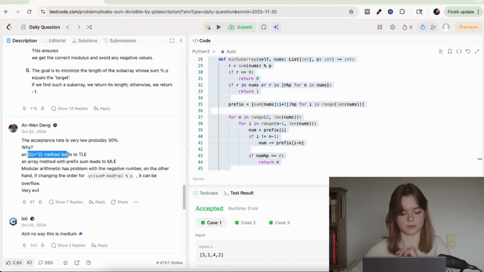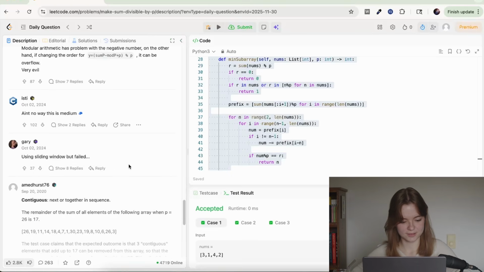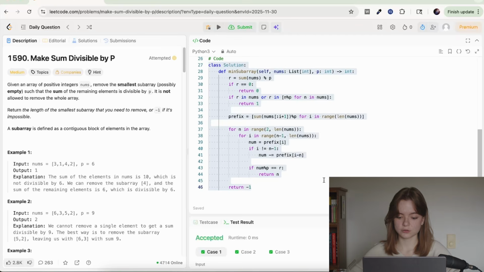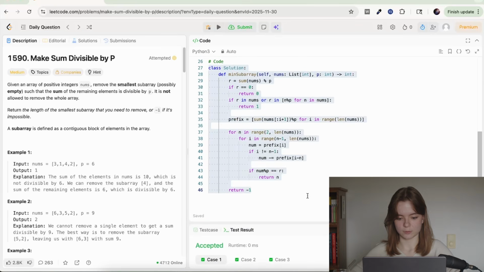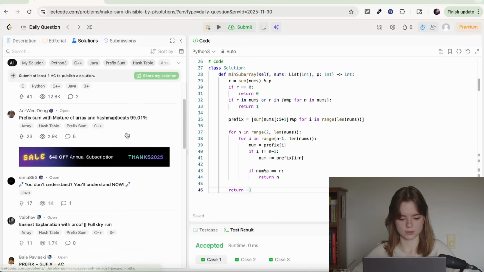An O of n squared method leads to time limit exceeded, yes. An array method with prefix sum leads to, what's Emily? Oh, memory limit exceeded, yeah. Honestly, people are saying this is not medium, and I agree, because I think my solution does work. It's just that for this particular question, LeetCode does want a certain optimal solution, without which it won't even accept my code. I'm still not really understanding the whole idea of using a hash map on top of everything here, so I'm gonna try to find a solution that explains this.